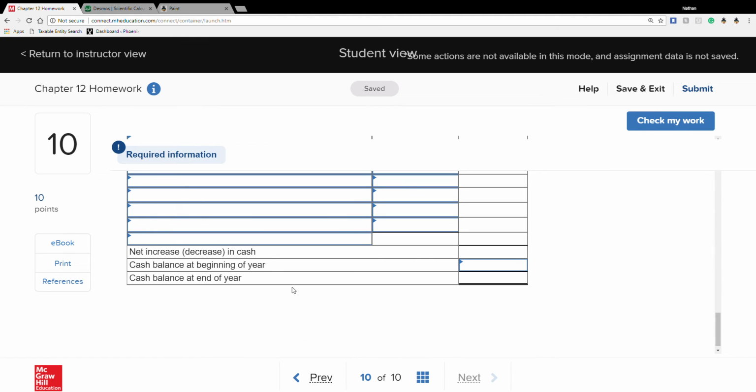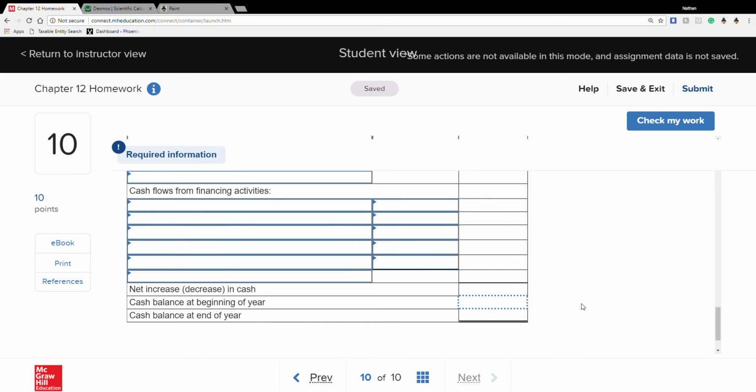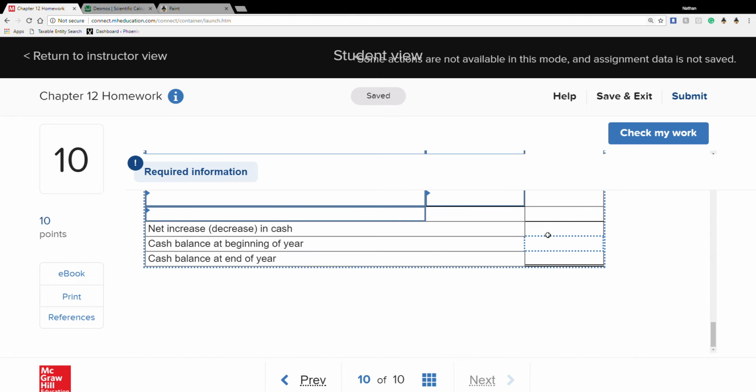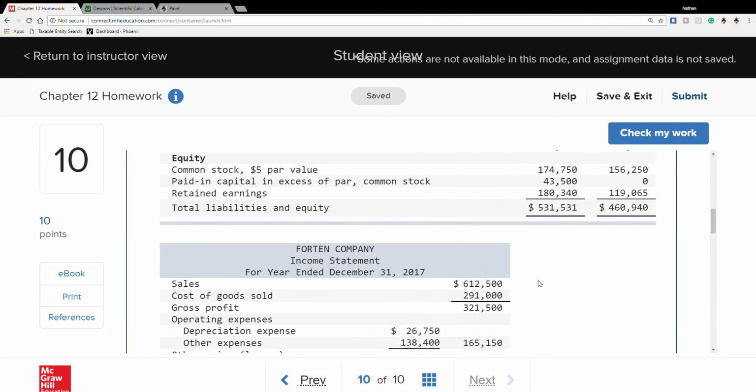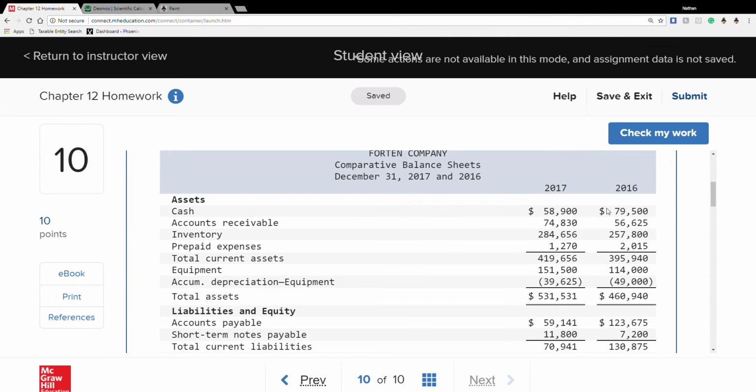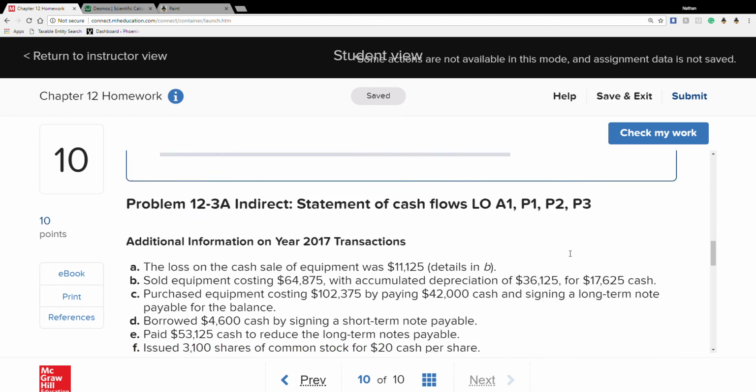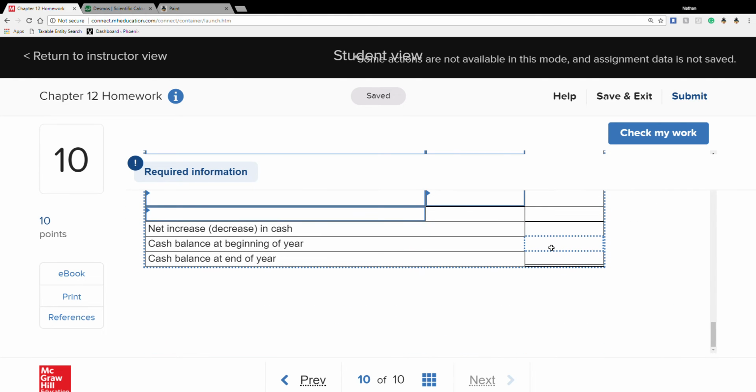As you can see, there's over here. If you want to go ahead, you can fill in cash balance at the beginning of the year. So right here, we know cash balance at the beginning of the year is going to be right here, cash, the 79,500. Okay, not going to change there.